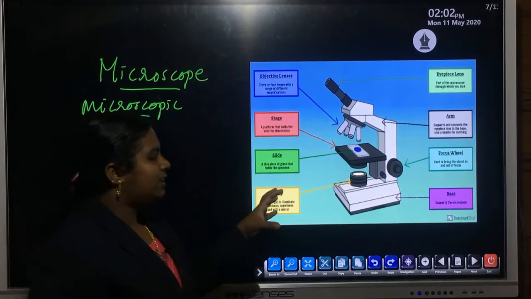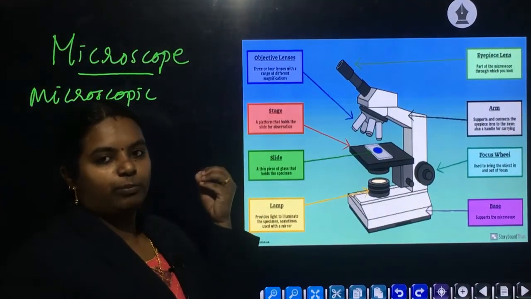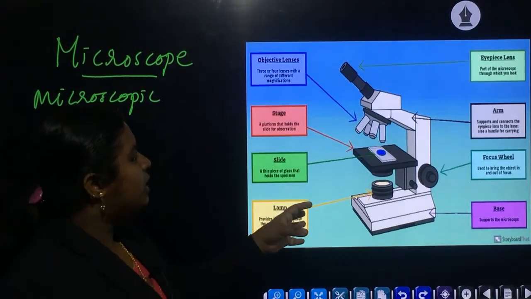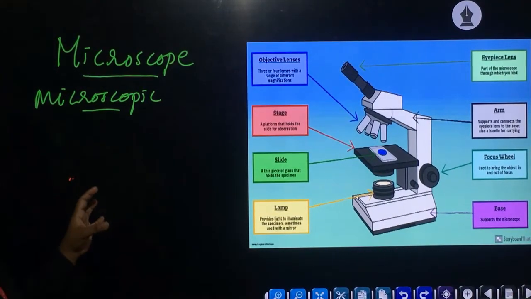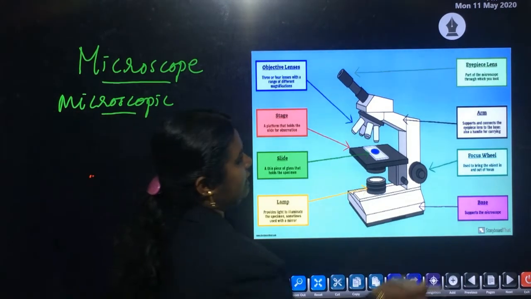So, with the help of improved microscopes, such as the electron microscope, the light microscope, or the compound microscope, we can observe the microscopic cells. The main part of the microscope is the eyepiece.